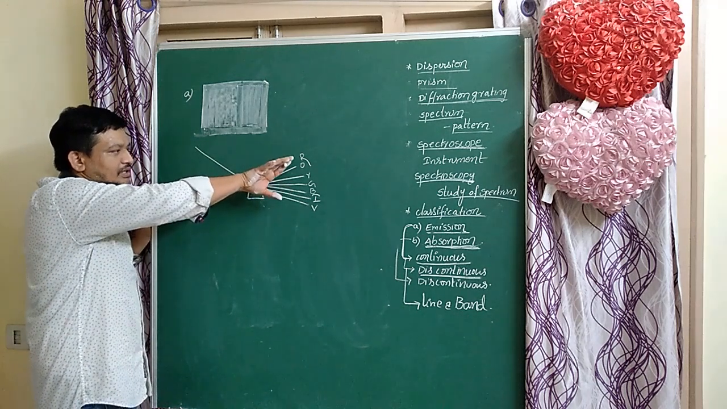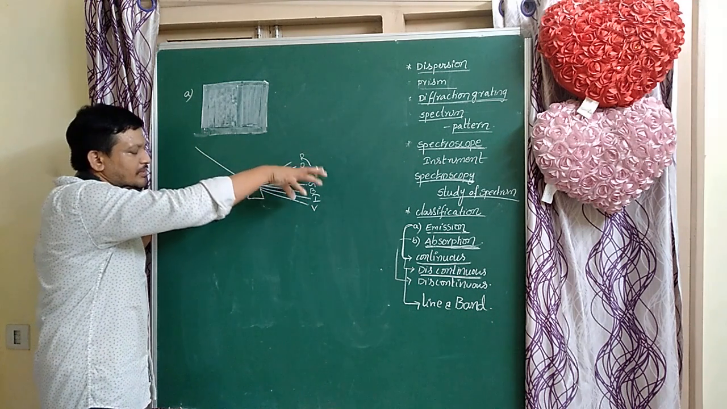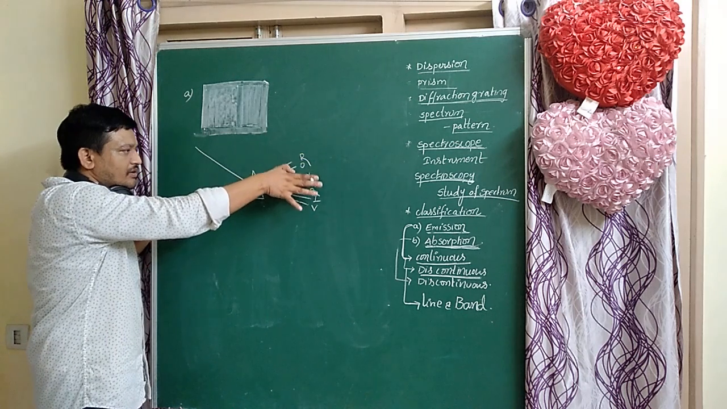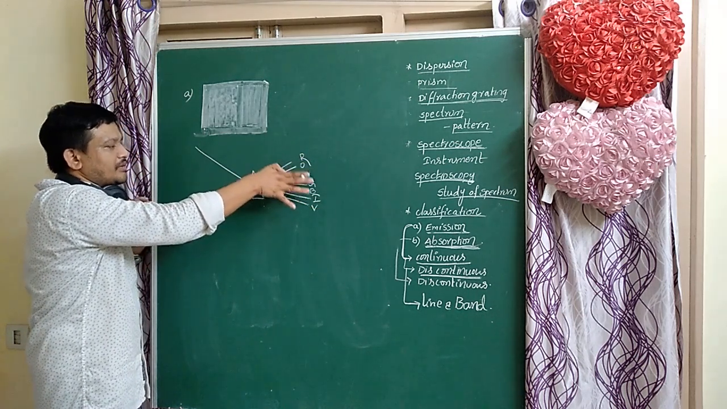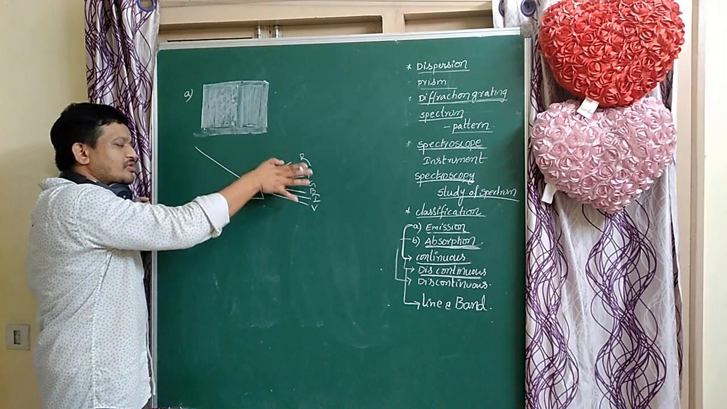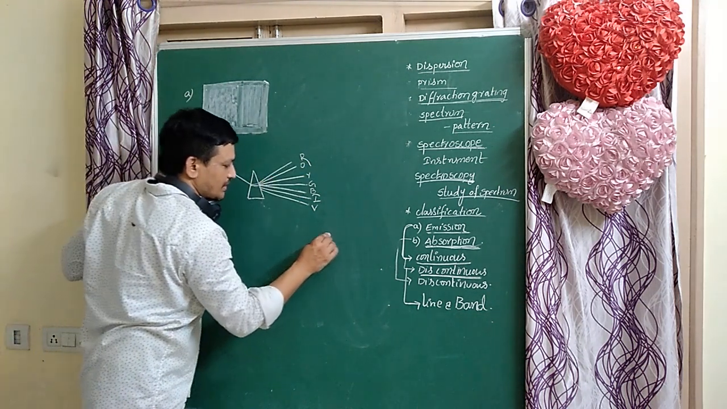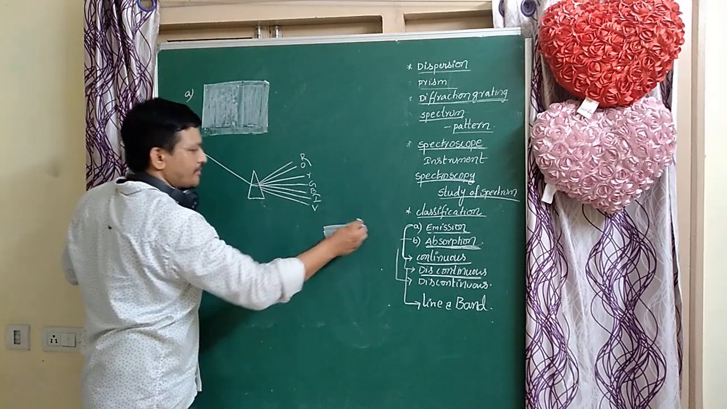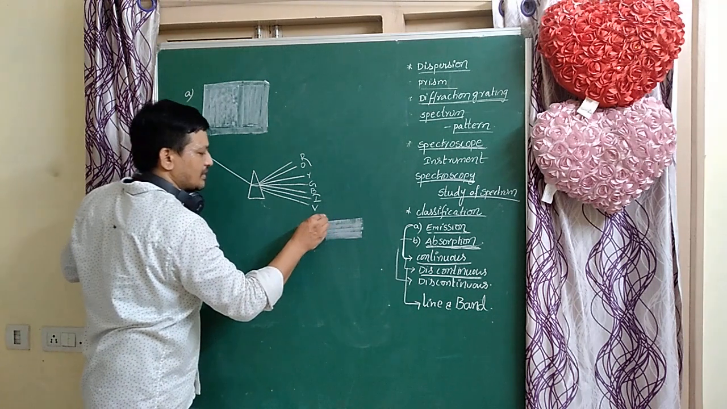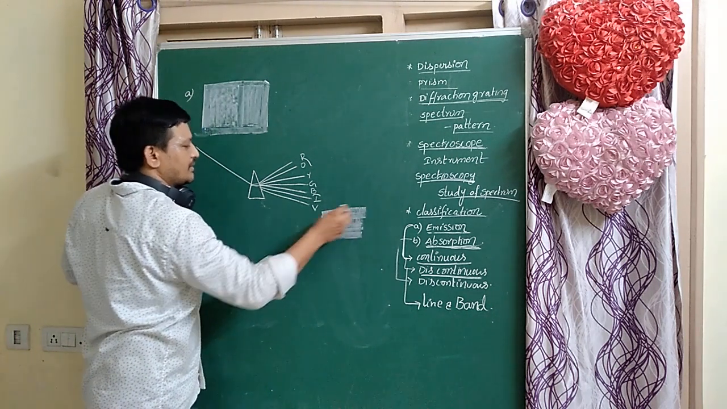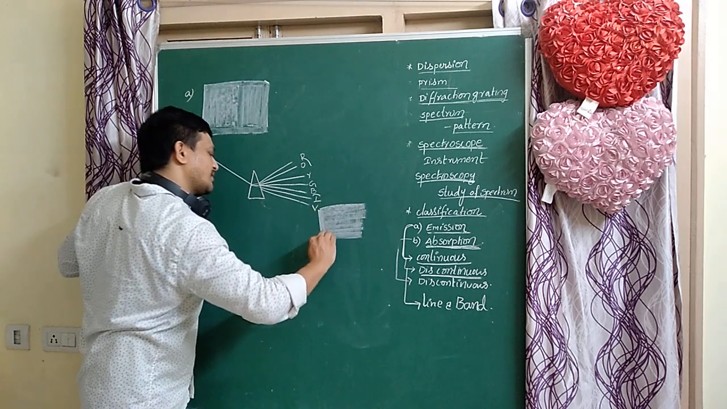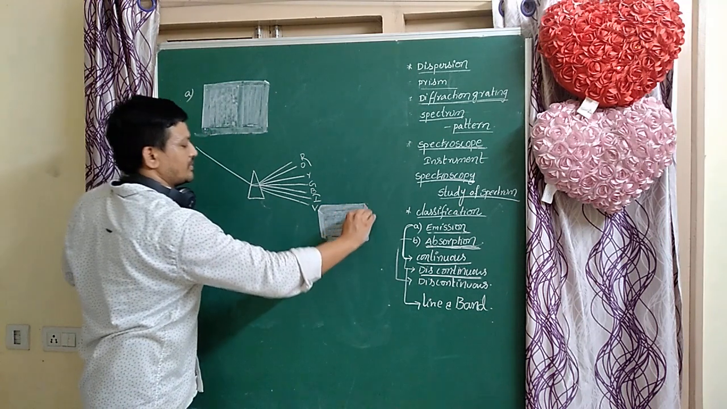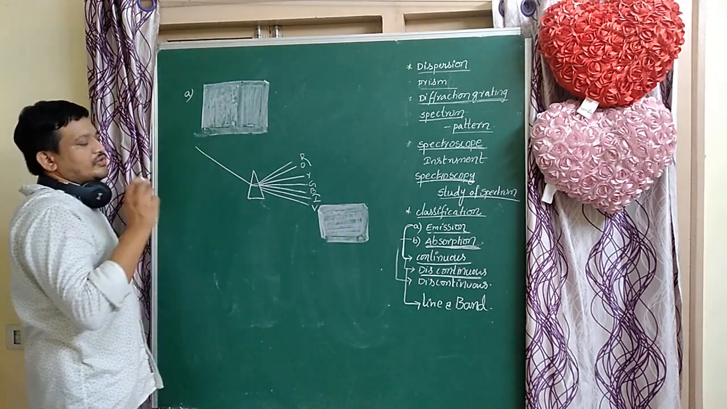That falls and is obtained on a photographic plate, arranged in a particular order. The pattern of the radiation is called the spectrum. So this is a continuous spectrum. This is the violet color, next indigo, next blue, next green, next yellow, next orange, next red. This spectrum is called a continuous spectrum.